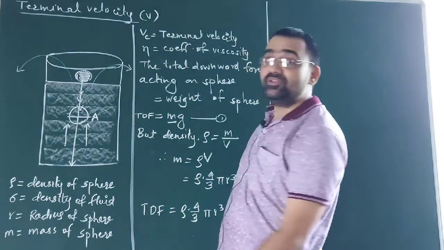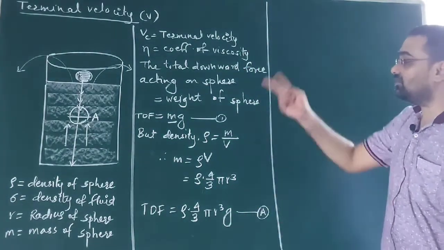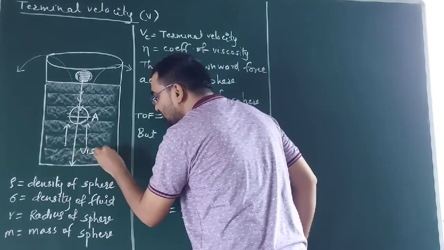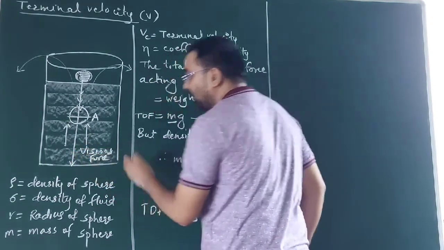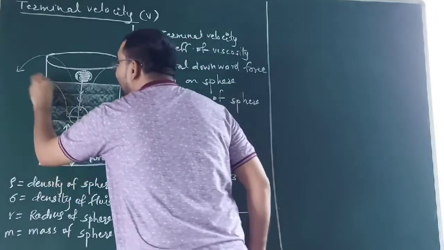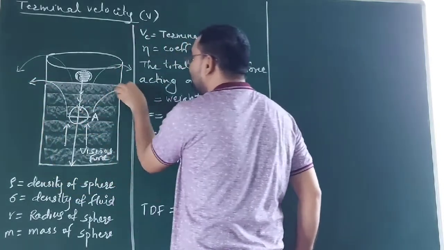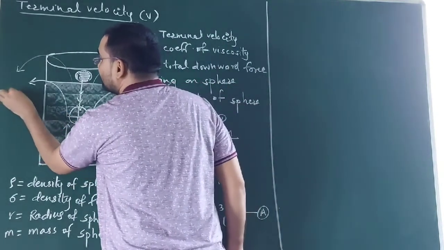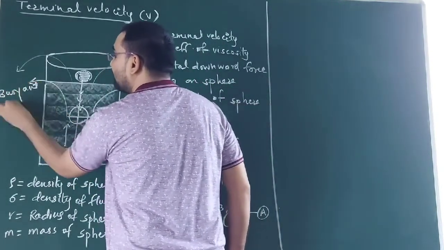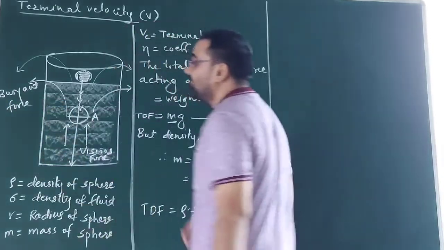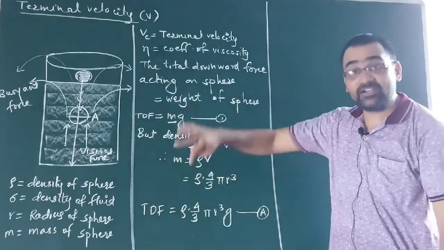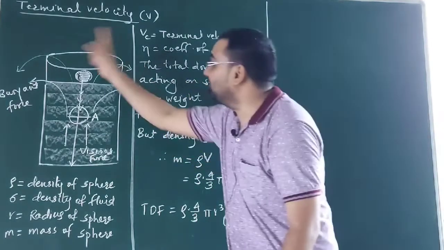But what about the upward force? There are two upward forces. First is definitely the viscous force, and secondly the force by which that liquid opposes. This force is nothing but the buoyant force, and you know that according to Archimedes' principle, the buoyant force exerted by that liquid is the weight of that liquid which spills out of the container.